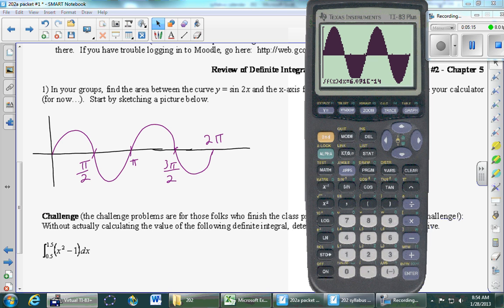And yeah, I really like what this table did over here. If you don't want to bother with trying to deal with where does it become positive and where is it negative, you can insert the absolute value, which is inside of the math menu. And it's 1 to the right there under number, and it's the very first option, ABS. So this is going to tell me what the graph of the absolute value of sine of 2x looks like.